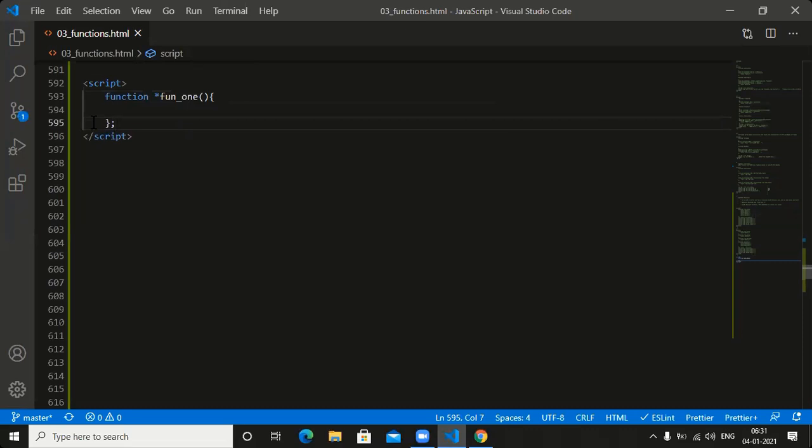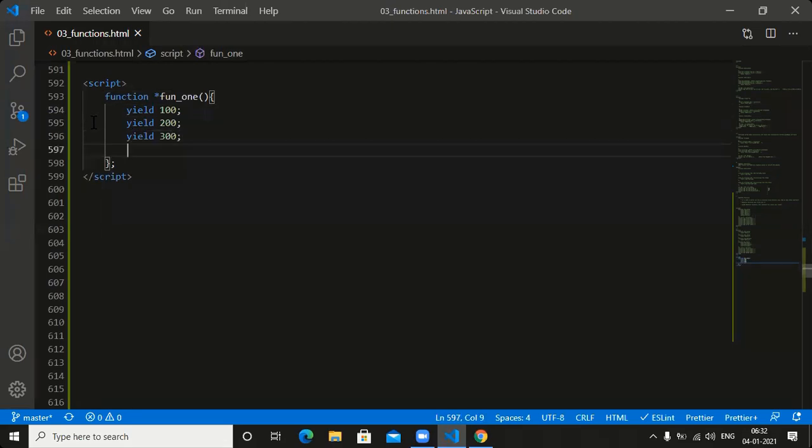We need to create function one here. Fine. After creating function one, what do you want to place here? Yield keyword. What do you want to place? Some number. Next one, here also yield 200. Next one, and here also we need to place yield 300.